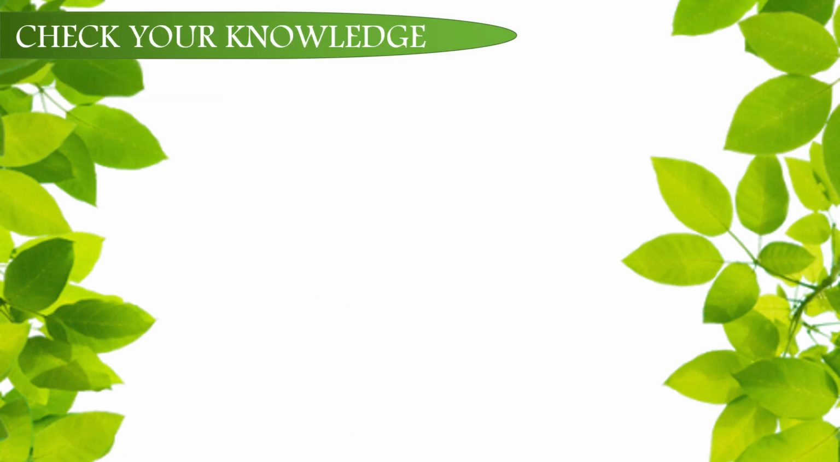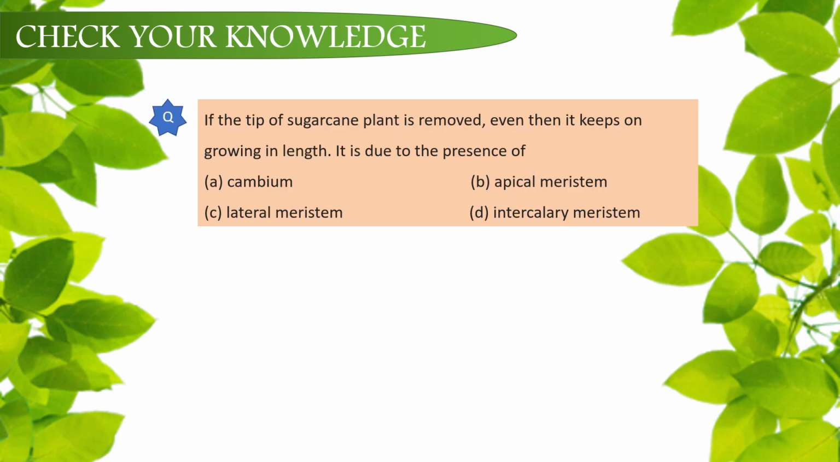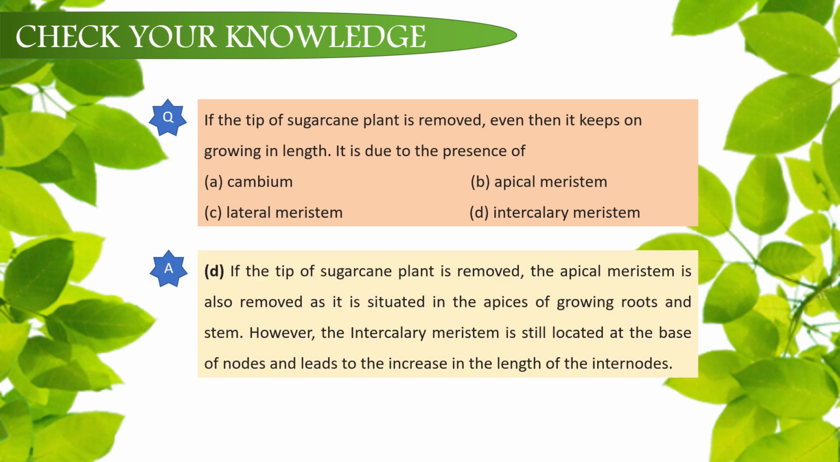Now that we have come to an end of our today's topic, let's check your knowledge. If the tip of a sugarcane plant is removed, even then it keeps on growing in length. It is due to the presence of intercalary meristem. With the removal of the tip, you will remove the apical meristem, that is right. So it should have stopped growing taller because it is the apical meristem which is responsible for the growth in the length of the plant.